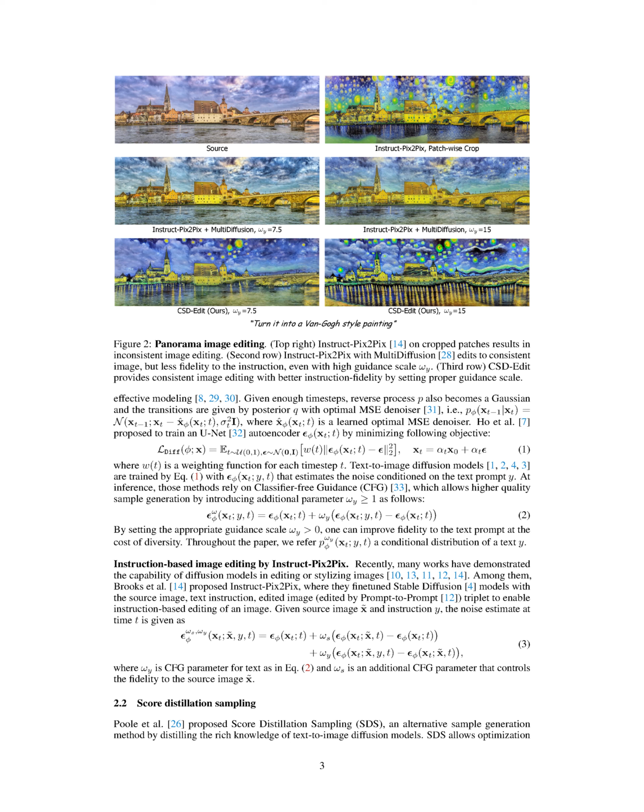This function involves a weighting function w(t) and the difference between the autoencoder output and the noise, squared. Text-to-image diffusion models take this one step further by estimating noise conditioned on a text prompt. To improve the quality of generated samples during the inference process, we use a method called classifier-free guidance, or CFG.